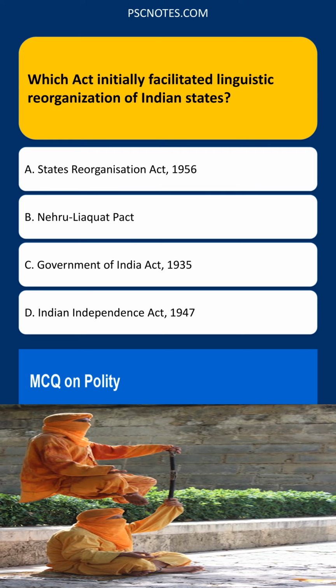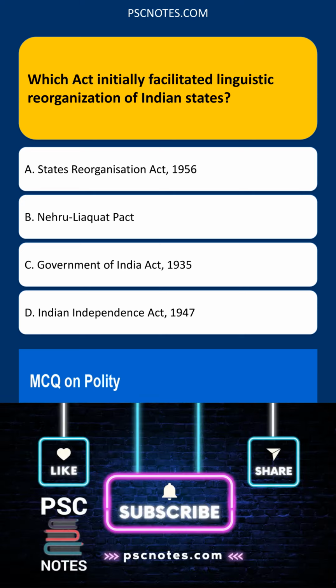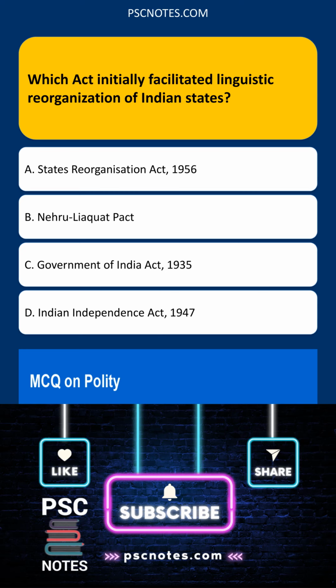The Nehru-Liaquat Pact was an agreement between India and Pakistan concerning the treatment of minorities after partition, not the reorganization of states. The Government of India Act, 1935, was a pre-independence act that established a framework for governance under British rule, and while it did define provinces, it didn't relate to post-independence linguistic reorganization.